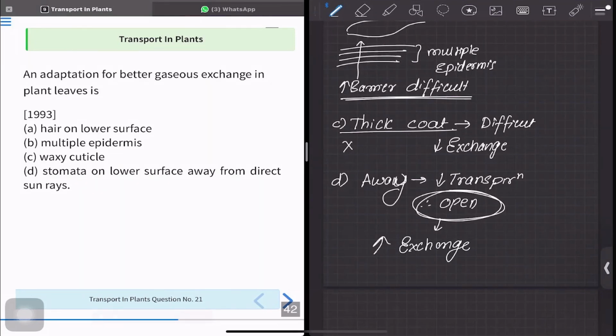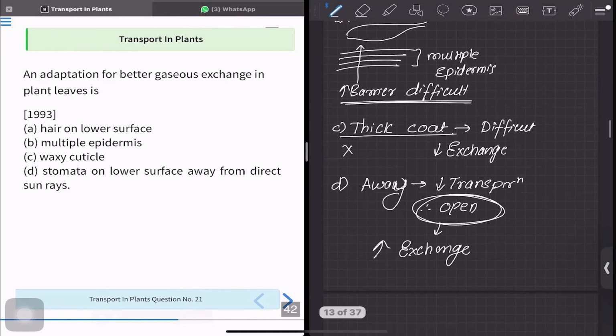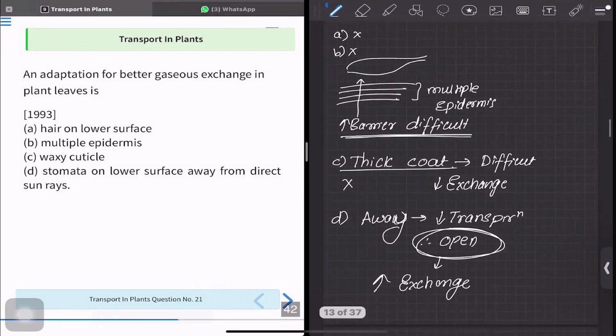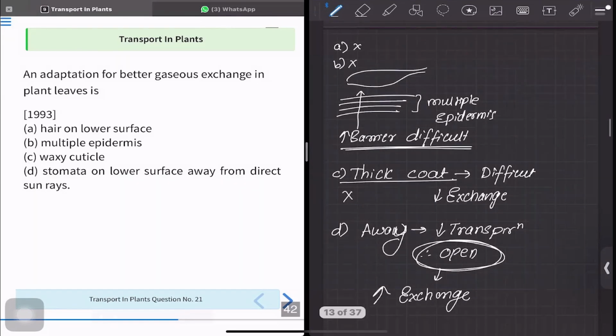So in this session, we have seen that transport in plants has a few basic concepts, and around those basic concepts, the examiner is asking you the question. So when we try to solve the previous year questions and go through these basic concepts, we get a better grip. Based on these concepts, the questions can be made in many different forms, but the concept will remain the same. Correct. So if we focus on these concepts, any type of question the examiner puts, we will be able to solve.